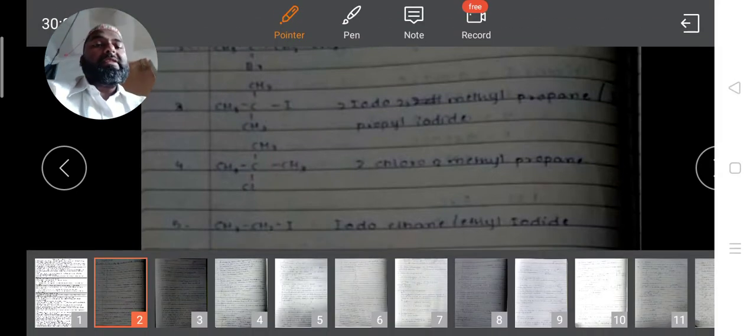Then the same example is given. Tertiary butyl chloride is there. You can consider the straight chain having the maximum number of carbon atoms, the longest chain. Then you have to give the lowest possible number to the halide atom or halogen atom. Got this point? Here again, when you consider this, you can see there are 3 carbons in the maximum chain, and that's why the alkane name will be propane, and on the second position there will be chloro and methyl, so 2-chloro 2-methyl propane.